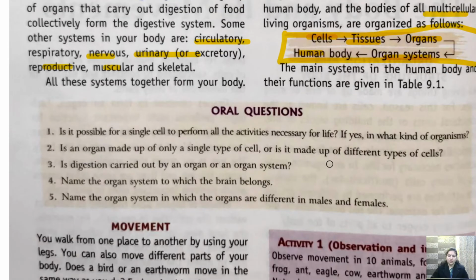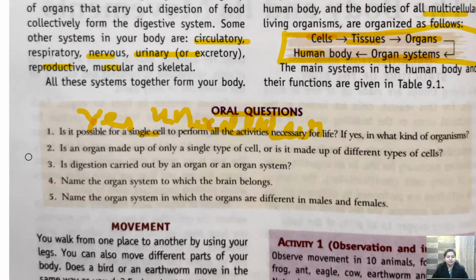Now let's take up the oral questions. Question number 1. Is it possible for a single cell to perform all activities necessary for life? Yes, definitely. If yes, in what kind of organism? The organisms having a single cell are called unicellular organisms, and in unicellular organisms, one cell performs all the functions. So you will write yes, and comma, write unicellular organism.